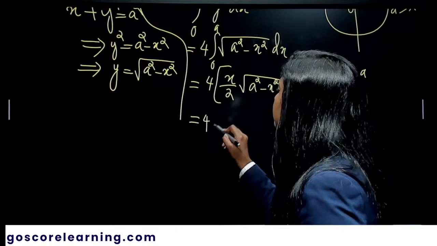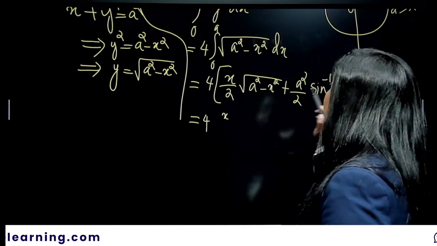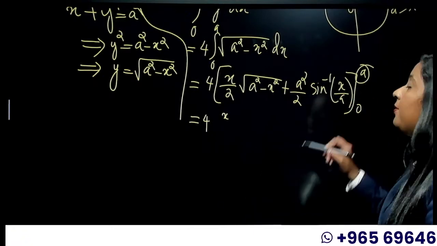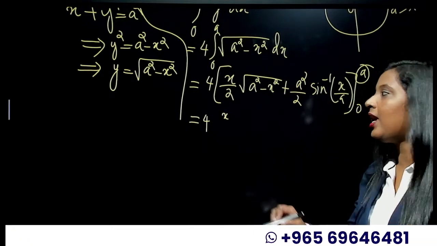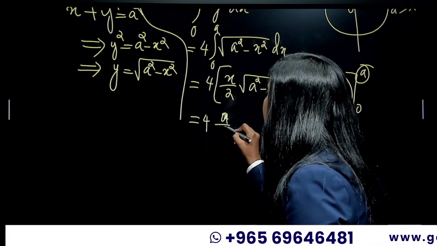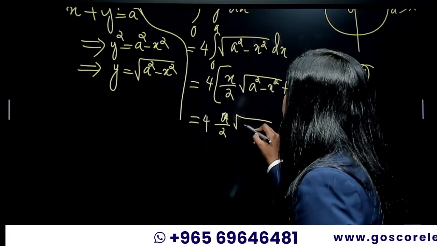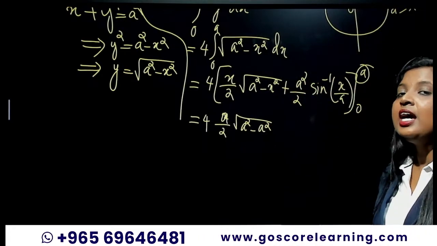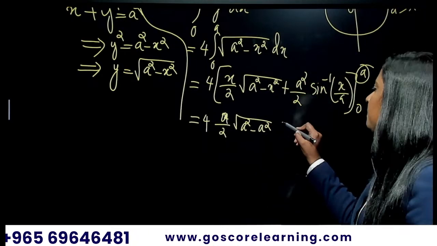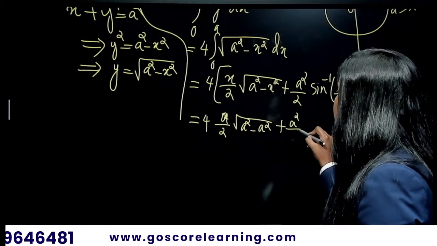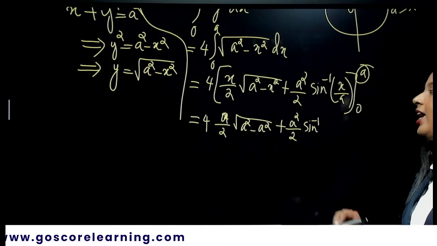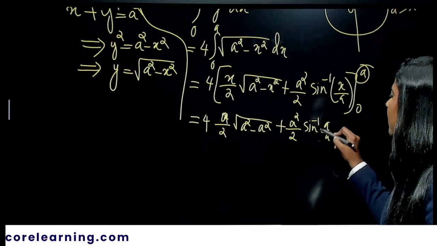So this will be equal to 4 times x by 2. Whenever you see x, you have to replace that with the upper limit first, that is a. So this will be a by 2 root of a squared minus a squared, plus a squared by 2 sine inverse, then again you have an x there, replace it with a, sine inverse a by a.